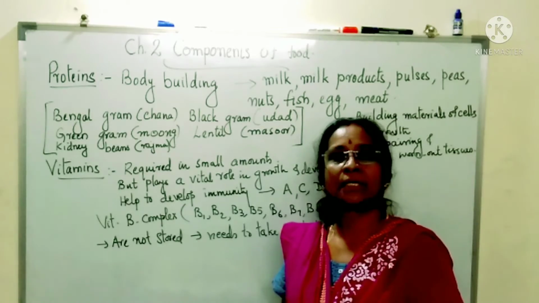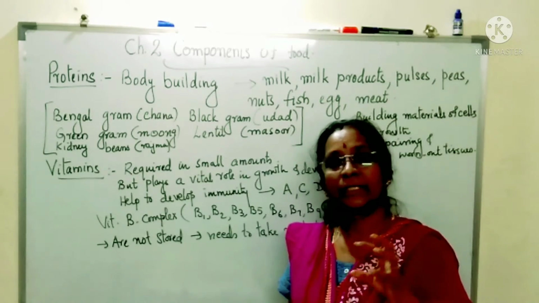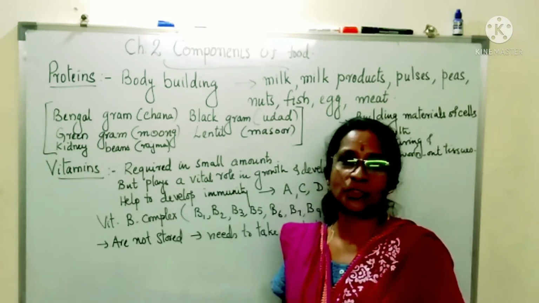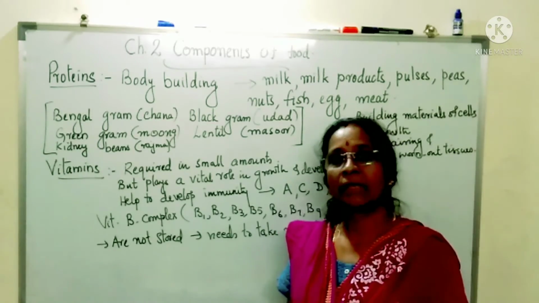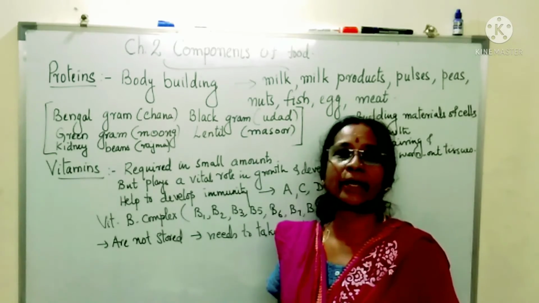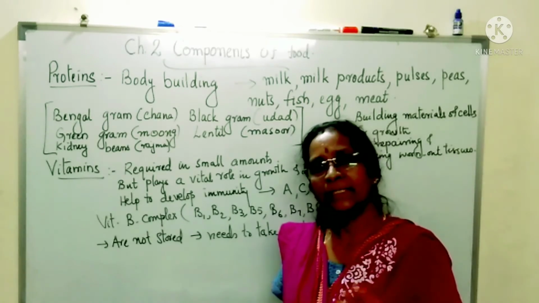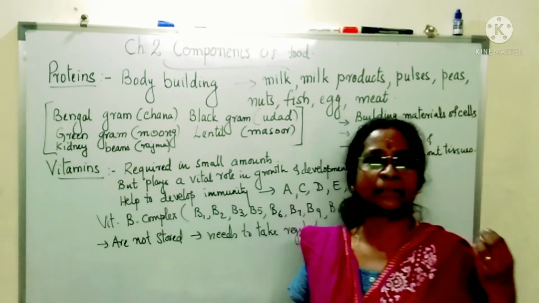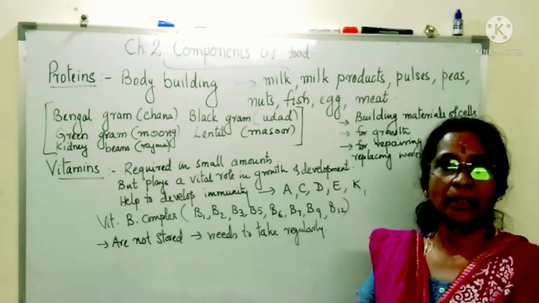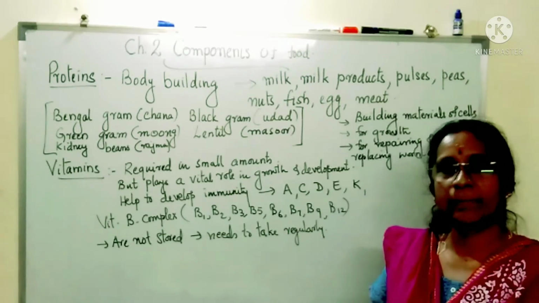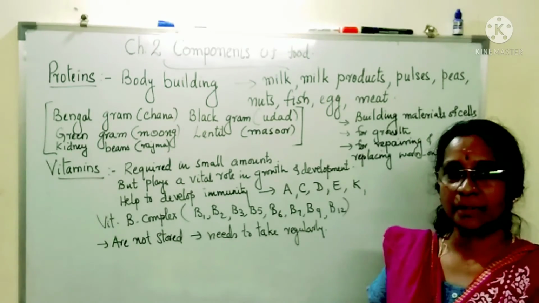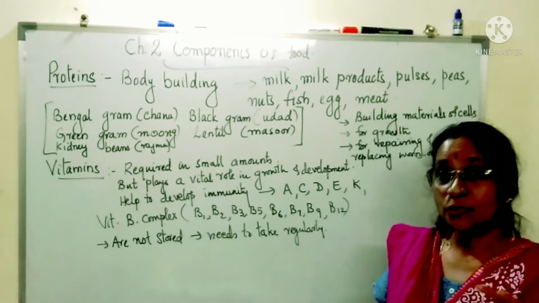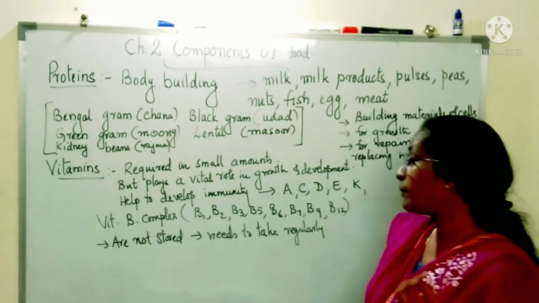One main reason is we don't take the food in the natural way. Buttermilk is one of the best sources of B12. Every day drink one glass of buttermilk, and you won't have any problem. B12 is also available from meat and other things which we may not be taking. But everybody can take buttermilk and cheese. These milk products will also give you vitamin B12. So try to take all the milk products,